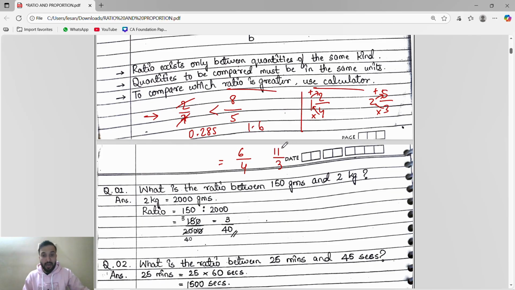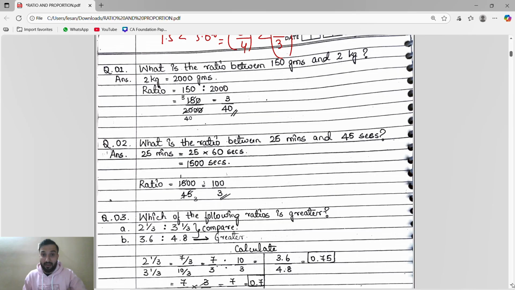Now we use the calculator. 6 divided by 4 is 1.5, and 11 divided by 3 is 3.66. Obviously this is greater. Done. If they give a mixed fraction, we convert it into a normal fraction and then use the calculator.